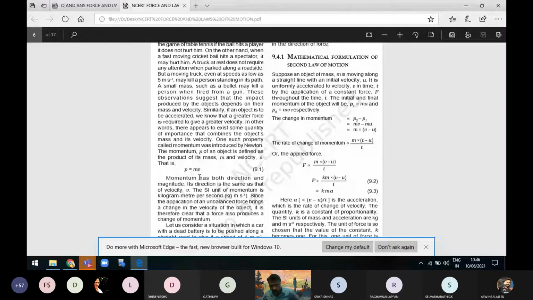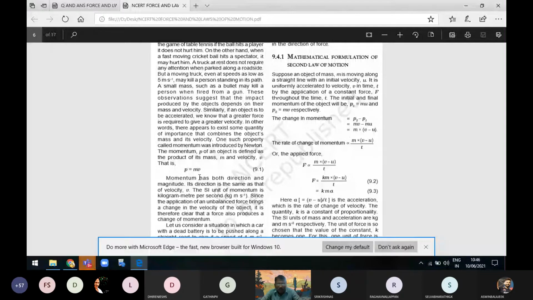Suppose there is a ball. If we hit the ball very slowly, what will happen? The ball will move only nearly 10 or 20 meters. If you have greater force and you hit the ball, it will go up to nearly 100 meters or even 200 meters. Why? Because we are applying more force. If you apply more force, the velocity will be increased. So if an object is to be accelerated, you have to give more force.